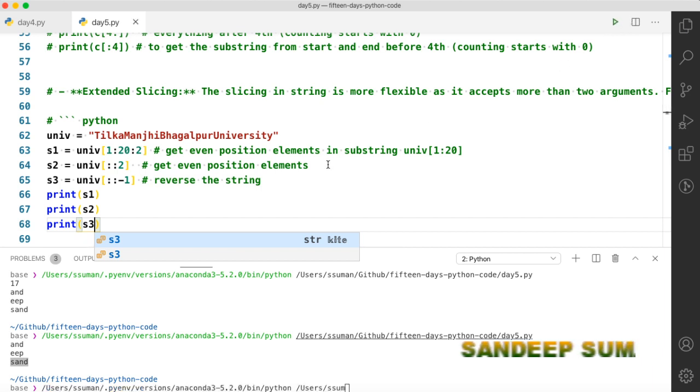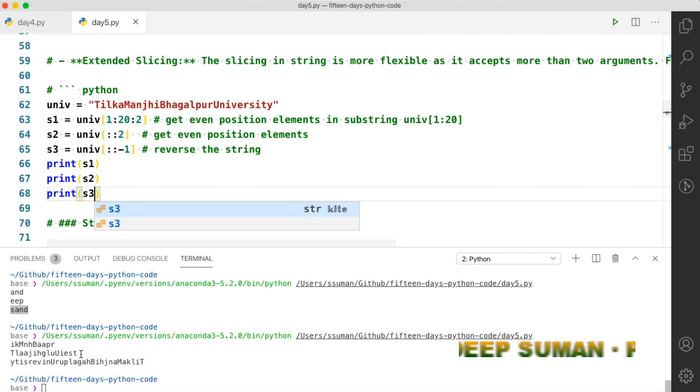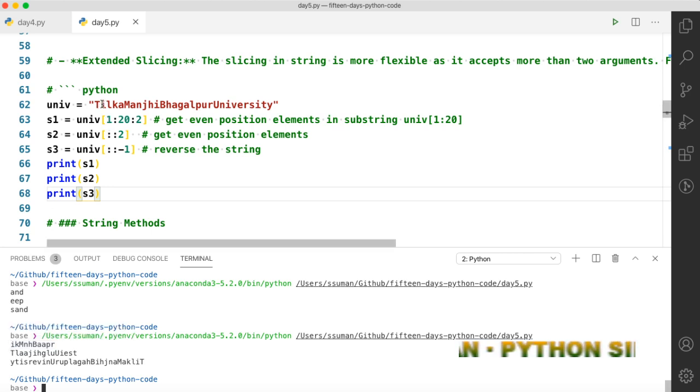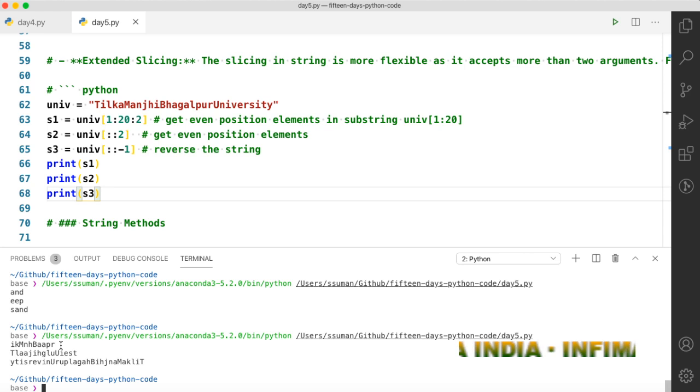Let's print this, and you can see that the first print started with I and it left the L and then it went to K. So I K M, you can see that it looks like this, and it took only 20 characters.